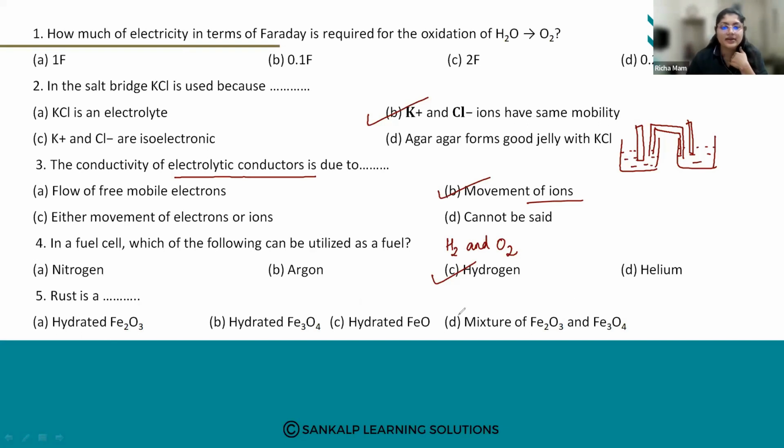Good that you're answering. Okay, so next question. Rust is a. What is rust? A, hydrated Fe2O3. B, hydrated Fe3O4. C, hydrated FeO. And D, mixture of Fe2O3 and Fe3O4. Yes, what is rust?